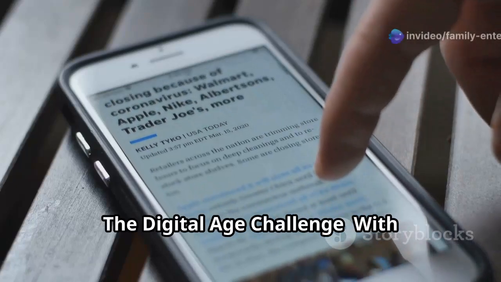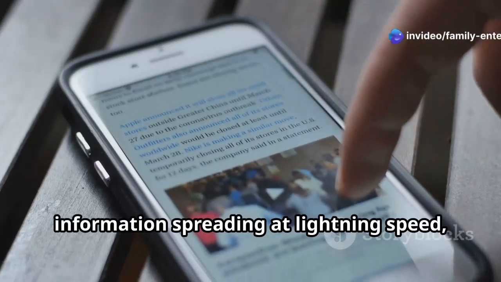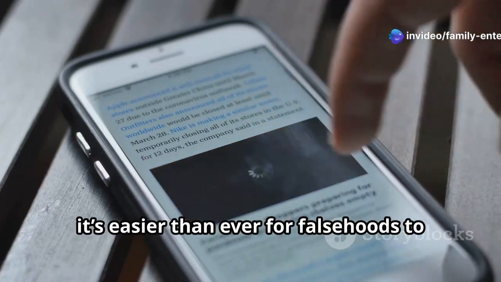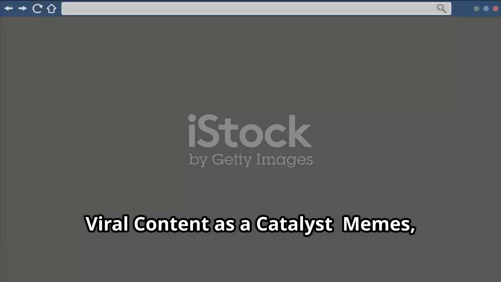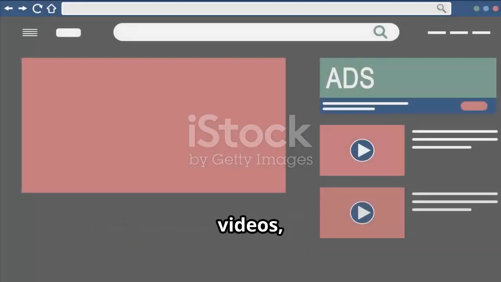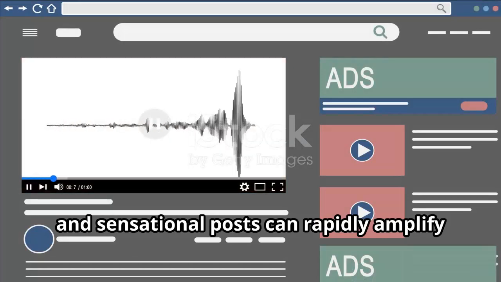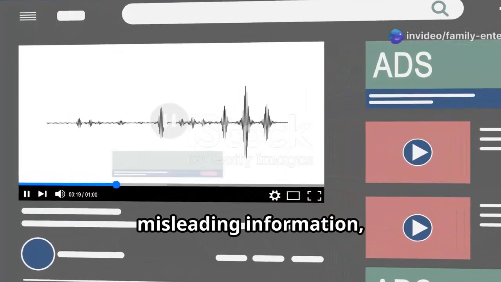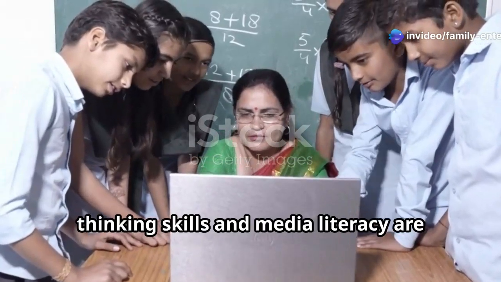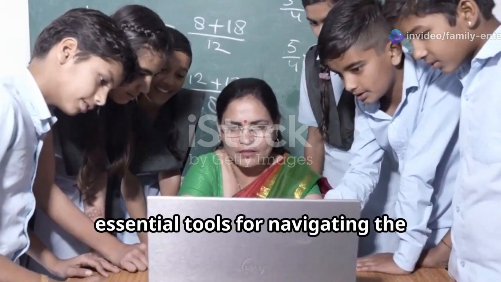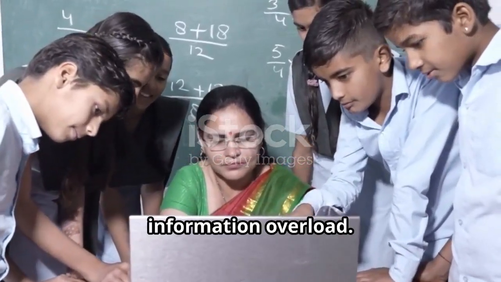The Digital Age Challenge. With information spreading at lightning speed, it's easier than ever for falsehoods to reach a massive audience. Viral content acts as a catalyst: memes, videos, and sensational posts can rapidly amplify misleading information, creating a snowball effect. The need for media literacy: critical thinking skills and media literacy are essential tools for navigating the information overload.